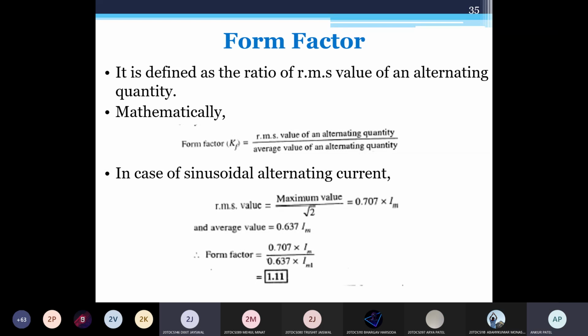But what types of quantity are available as alternating? Current and voltage. Yes, it may be voltage or current. Here voltage is not defined, but you have to understand this for the RMS value of voltage or current. So this is 1.11. In terms of voltage, it is 0.707 into Vm divided by 0.637 into Vm.